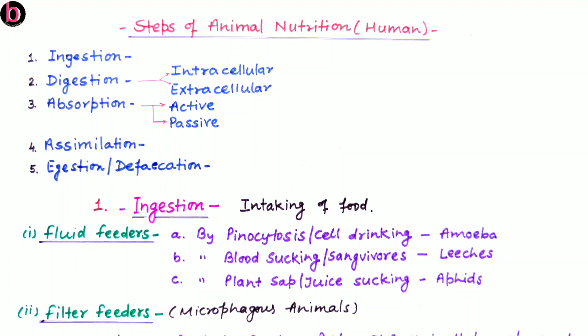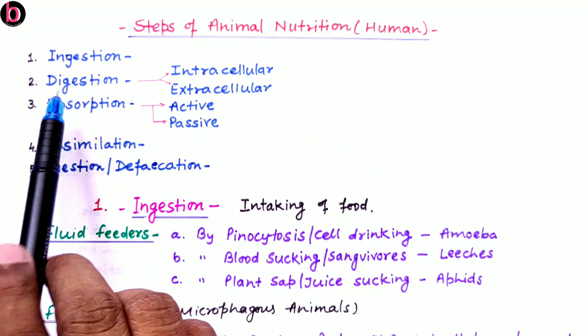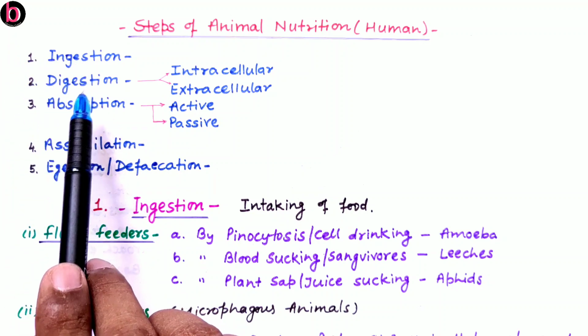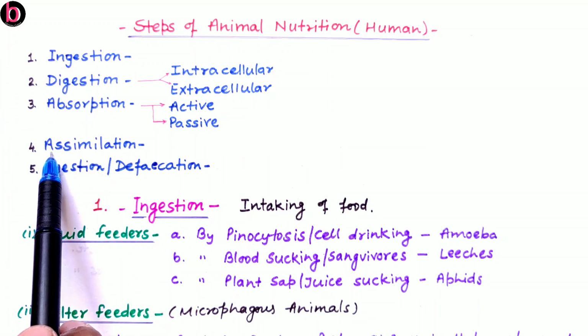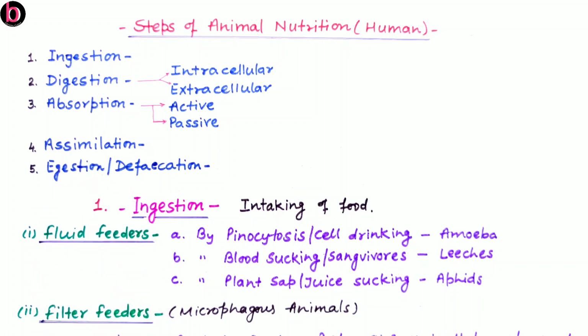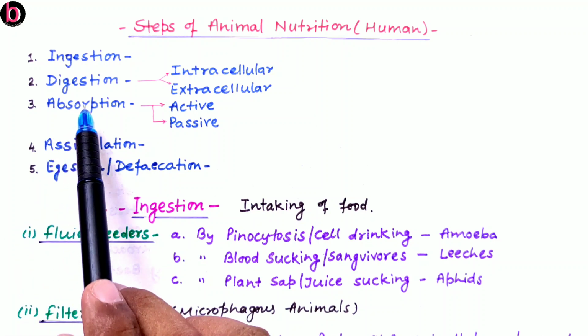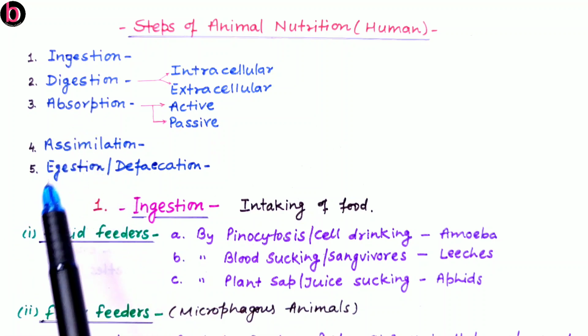If we discuss the steps of animal nutrition for a unicellular organism, with respect to these 5 steps there are simply 4 steps. Those 4 are ingestion, digestion, absorption or assimilation, and the fourth is egestion or defecation. There is no difference between absorption and assimilation in a unicellular organism.